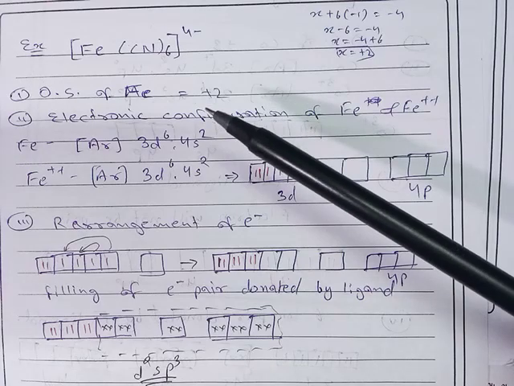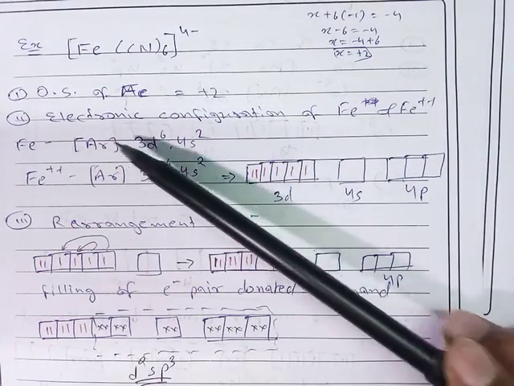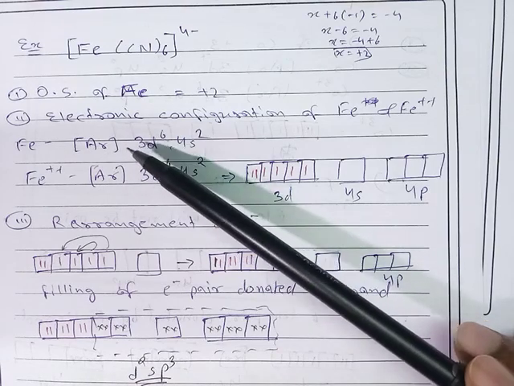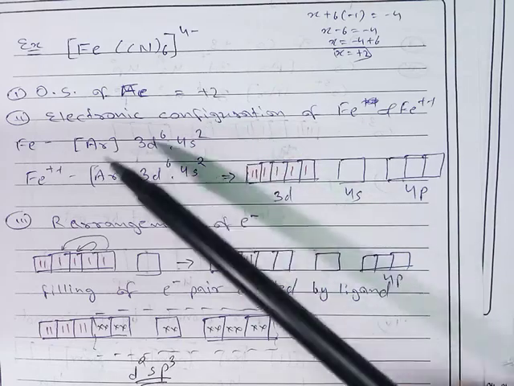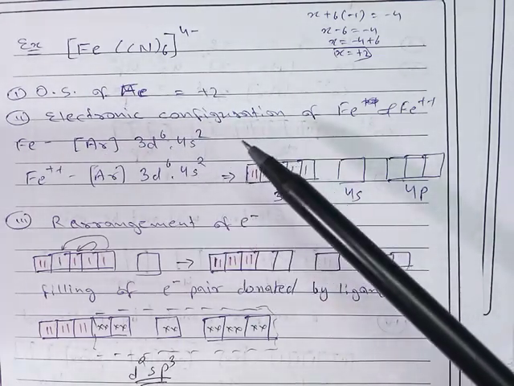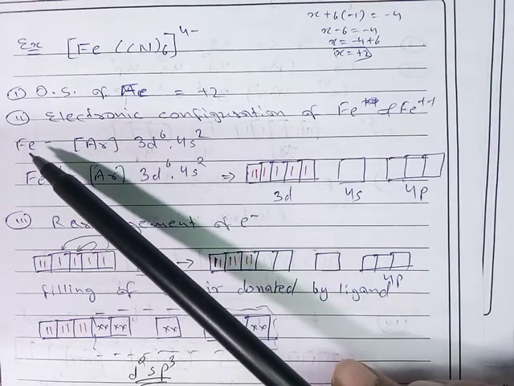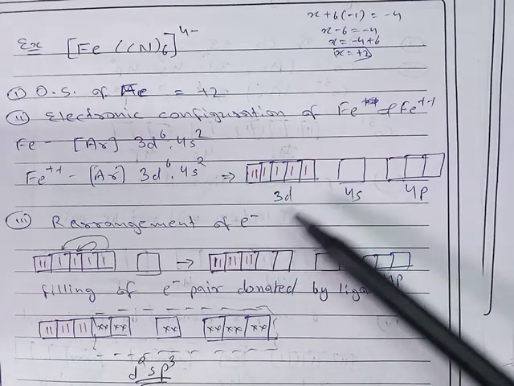So here the electronic configuration of the metal is argon, meaning 18 electrons are completed up to this point, and the remaining electrons are filled in the orbitals 3d6 and 4s2. 18 plus 6 plus 2: 18, 24, plus 2 is 26. So the atomic number of iron is 26, and here the 26 electrons are completed.